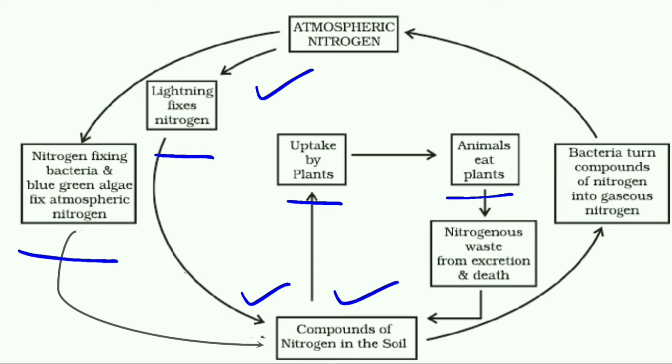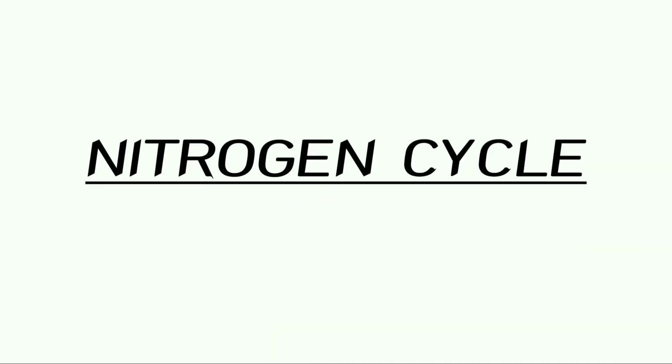When the plants and the animals die, the microorganisms that are present in the soil decompose them and convert them into nitrogenous compounds. These nitrogenous compounds are once again converted into atmospheric nitrogen by denitrifying bacteria. This process is called the nitrogen cycle.